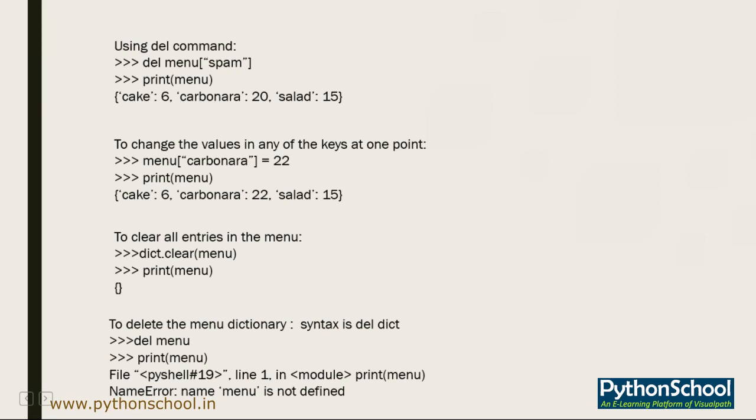Now the next function we have is clear. If you want to remove all the entries from the dictionary, you simply use the clear function. In our case it is menu dot clear. Whenever we call this function, whatever entries are stored in our menu dictionary are automatically erased, and it gives us an empty dictionary.